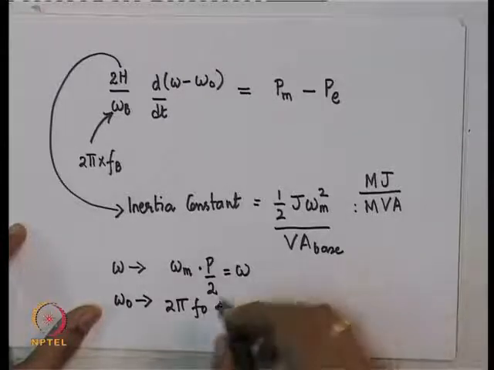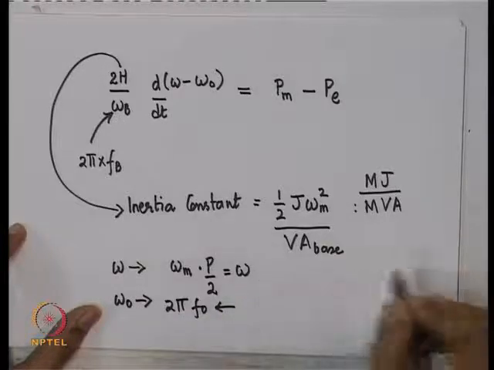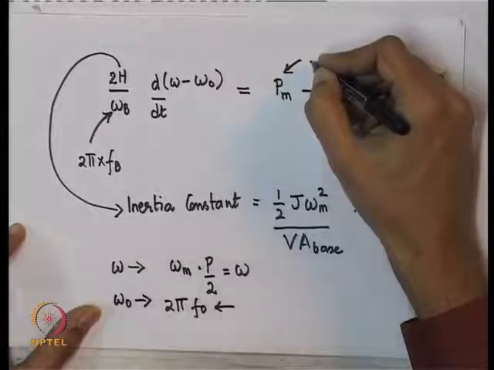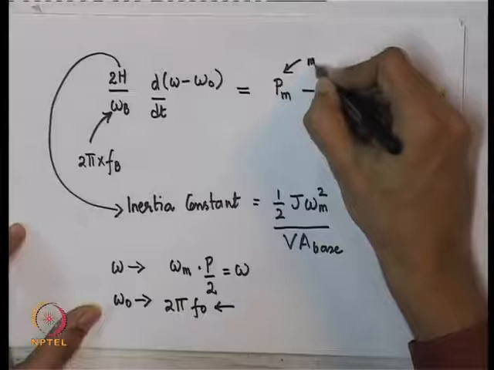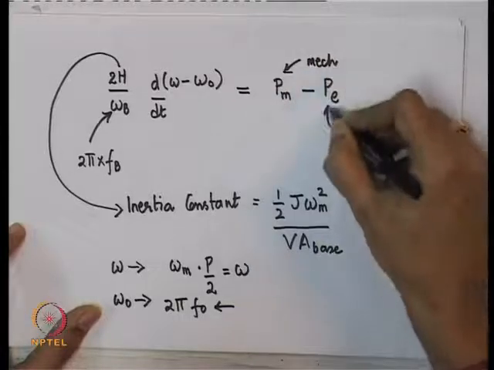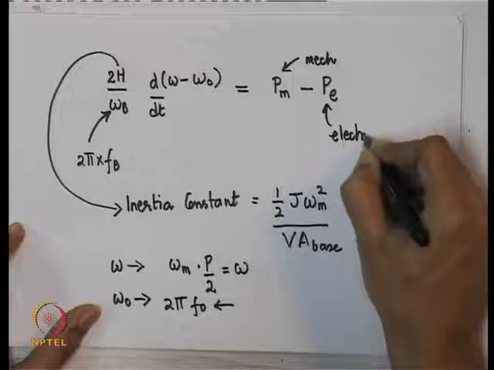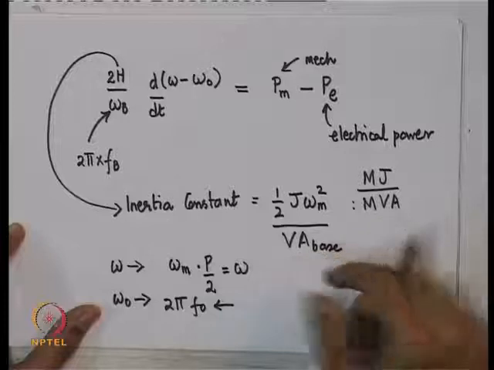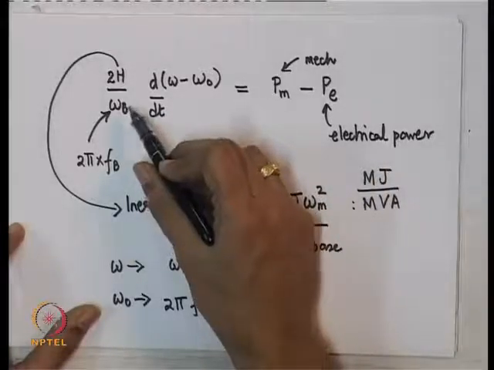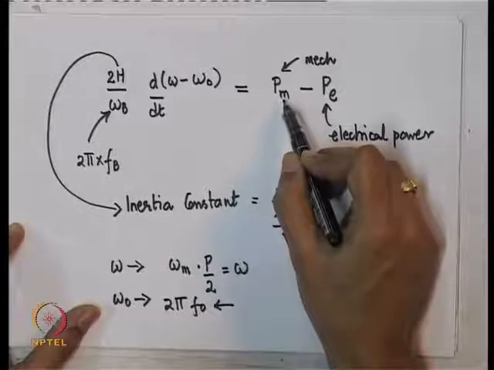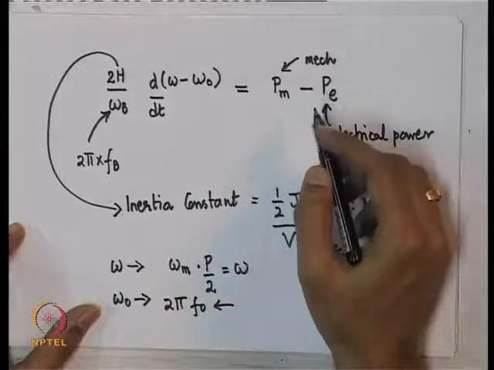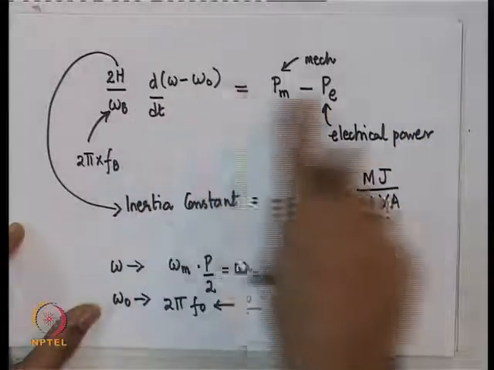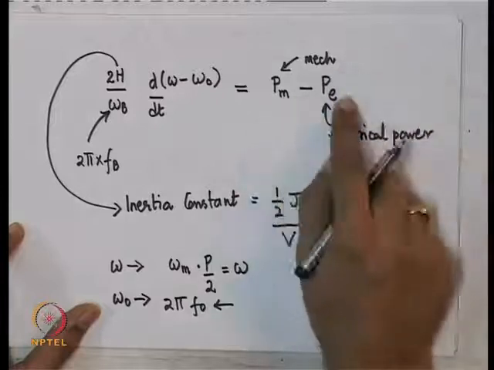Now, Pm is the mechanical power input. So, this is the mechanical power input, this is the electrical power output of the machine. Now, one important point is, remember that Pm and Pe are in per unit. So, that is a very important thing you should note. This Pm and Pe are in per unit, otherwise you will not find this dimensionally okay. So, Pm and Pe are in per unit.